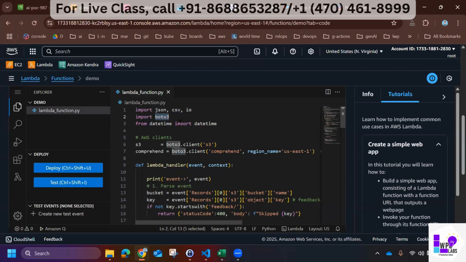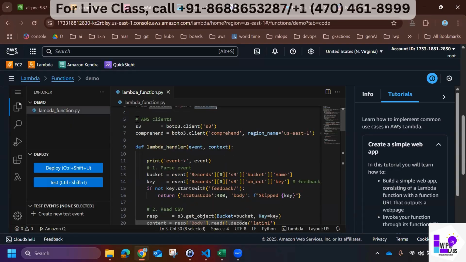Import Boto3. Whenever you work with AWS, most likely we will have to import Boto3. From datetime, you remember we use this datetime function, I'm importing datetime. Then I'm just creating something called a client. This is just a Boto S3 client. These are just a way to initialize the program.